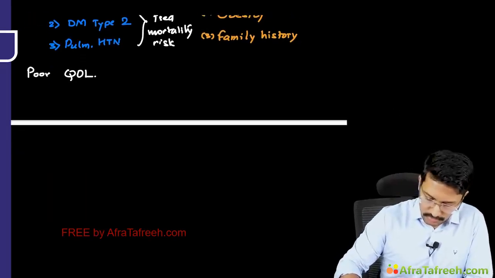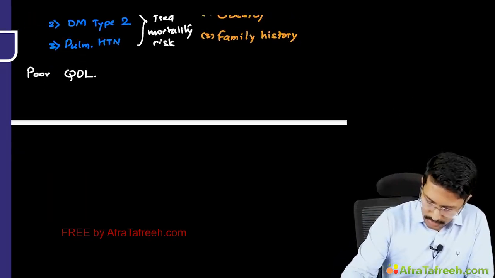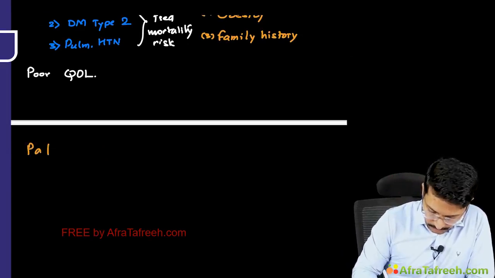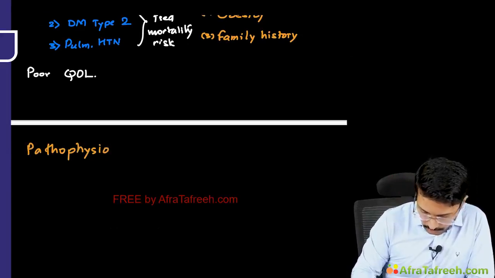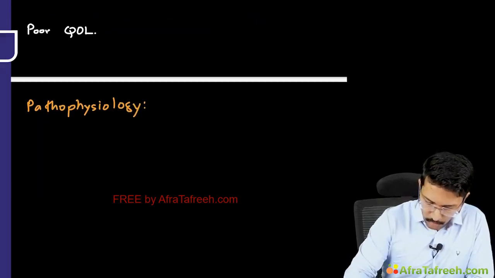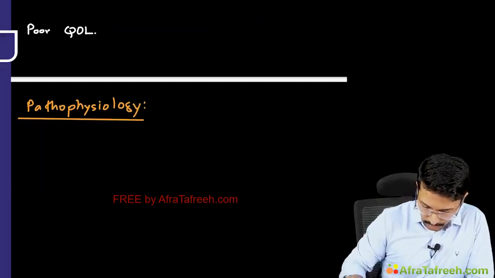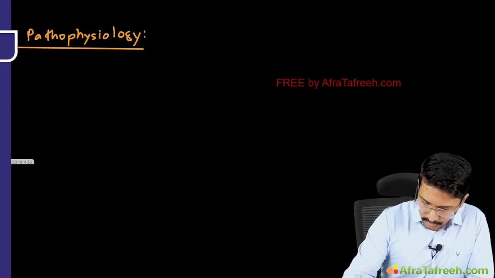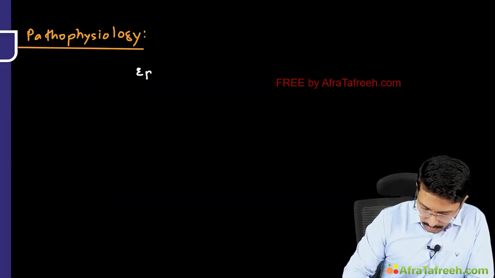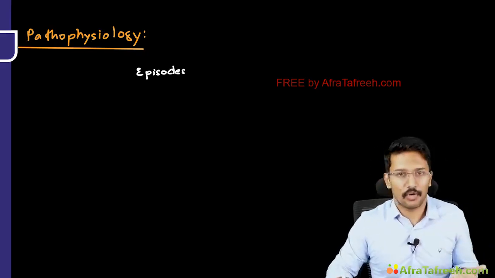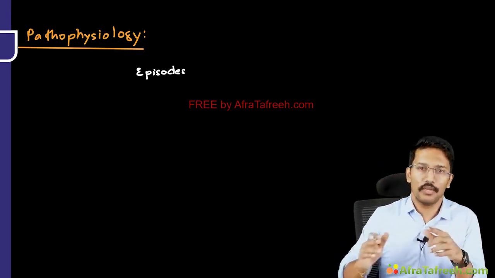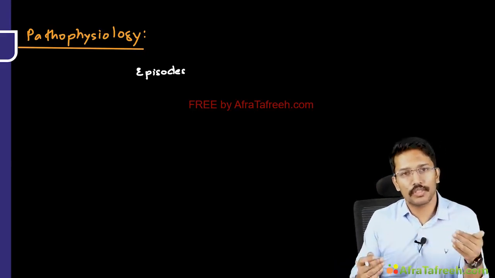Now, talking about its pathophysiology, what is essentially happening in these patients is that these patients have episodes of upper airway obstruction during sleep. Okay, why is this upper airway obstruction happening? The most important reason is that they might have an underlying structural abnormality of the upper airway. Plus, normally when we go into sleep, some physiological changes happen.